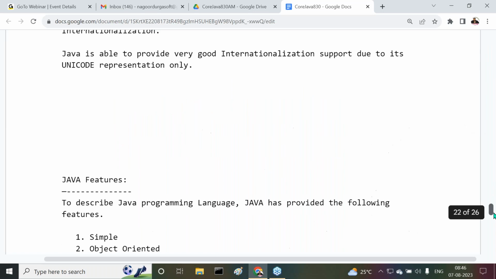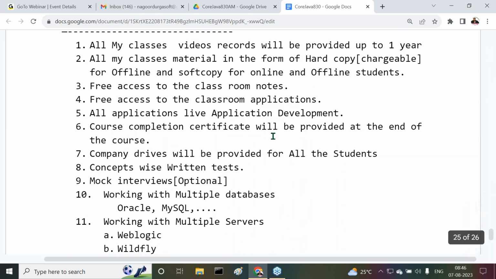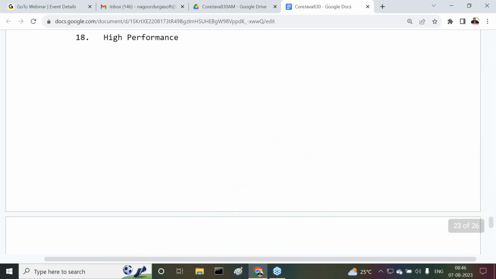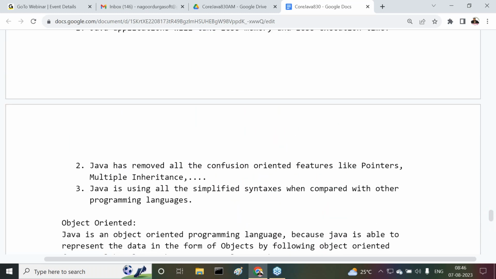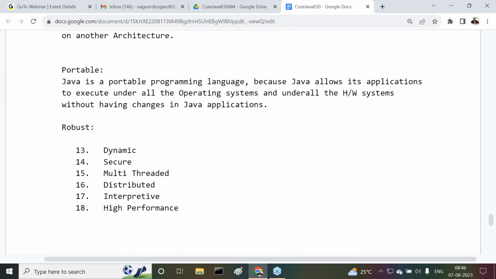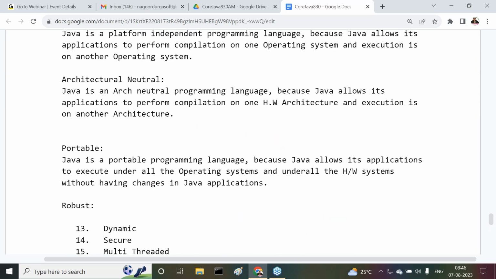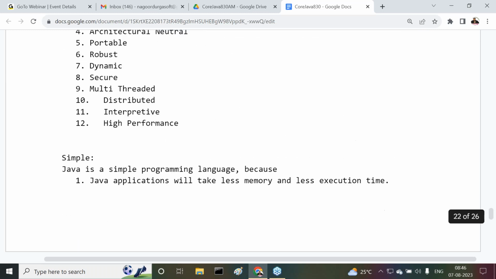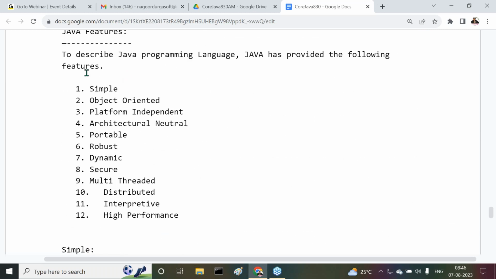Right, sir. In the last session, we were discussing Java features. In Java features, some topics we already completed. What topics did we understand here? First of all, to describe the nature of the Java programming language, Java has provided the following features.